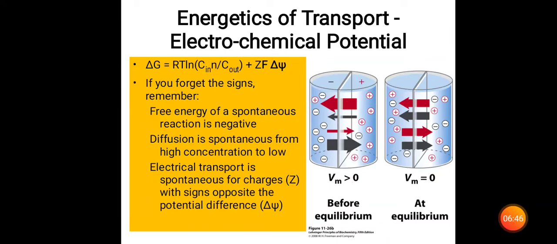If you forget the sign, the free energy of a spontaneous reaction is always negative, and diffusion is spontaneous from higher concentration to lower concentration, and electrical transport is spontaneous for charges Z with signs opposite the potential difference, delta psi. So when equilibrium is reached, Vm is equal to 0. Before it was negative, and you can see this picture with respect to the electrochemical potential and the energetics of that transport.